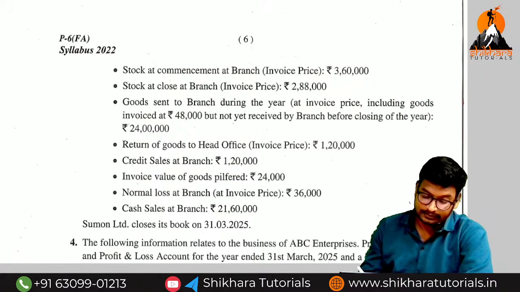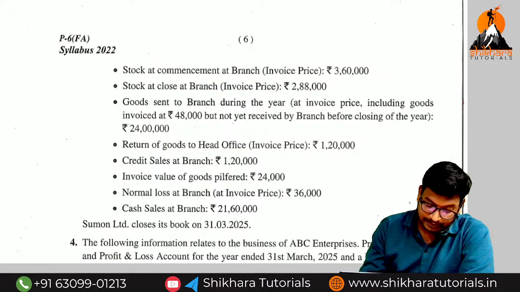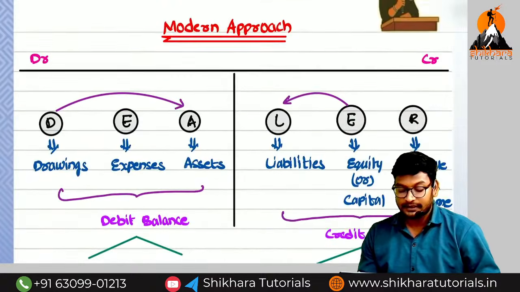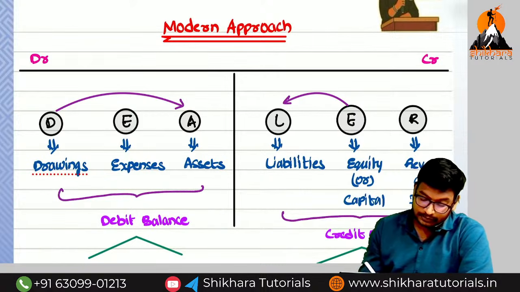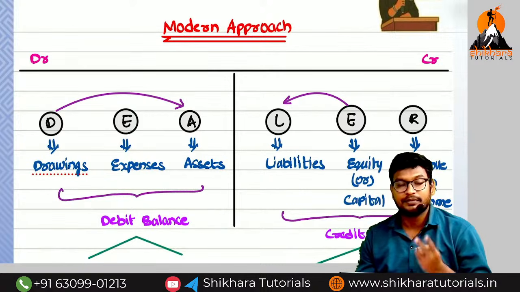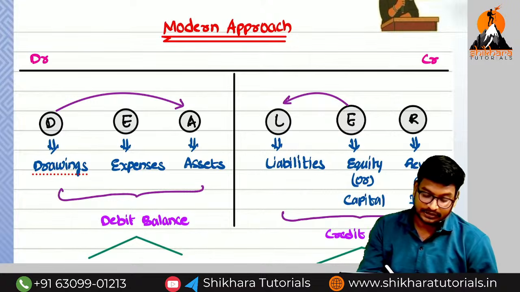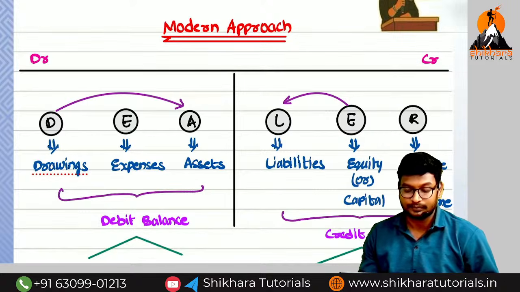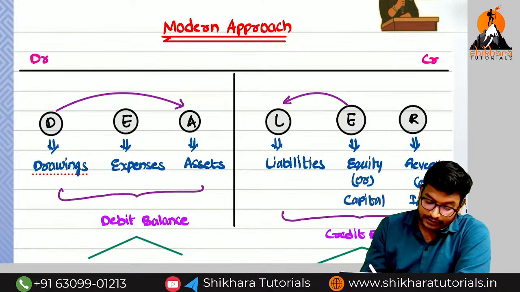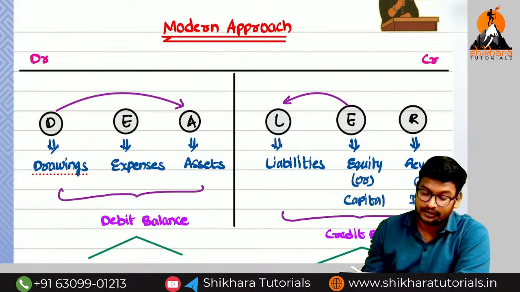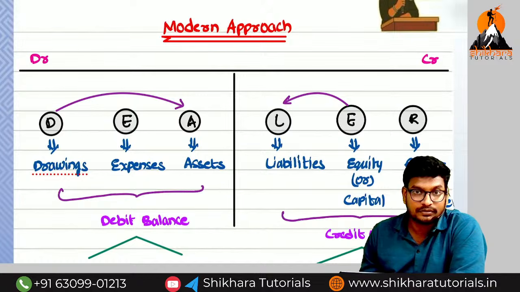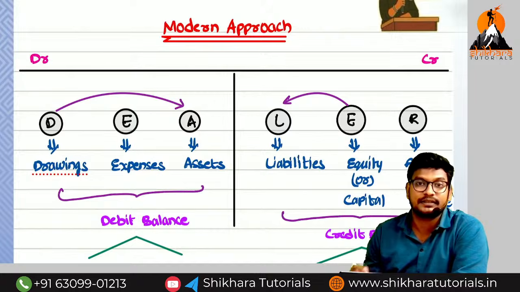So I will discuss my style of accounts with you. I will introduce my style. Firstly I will start with the modern approach. You already know we have three types of approaches: traditional approach, modern approach, and accounting equation approach. We already know the traditional approach. What is the meaning of the traditional approach? We know the golden rules of accounting. What are the golden rules of accounting? Personal account, real account, nominal account. That one is called the traditional approach.